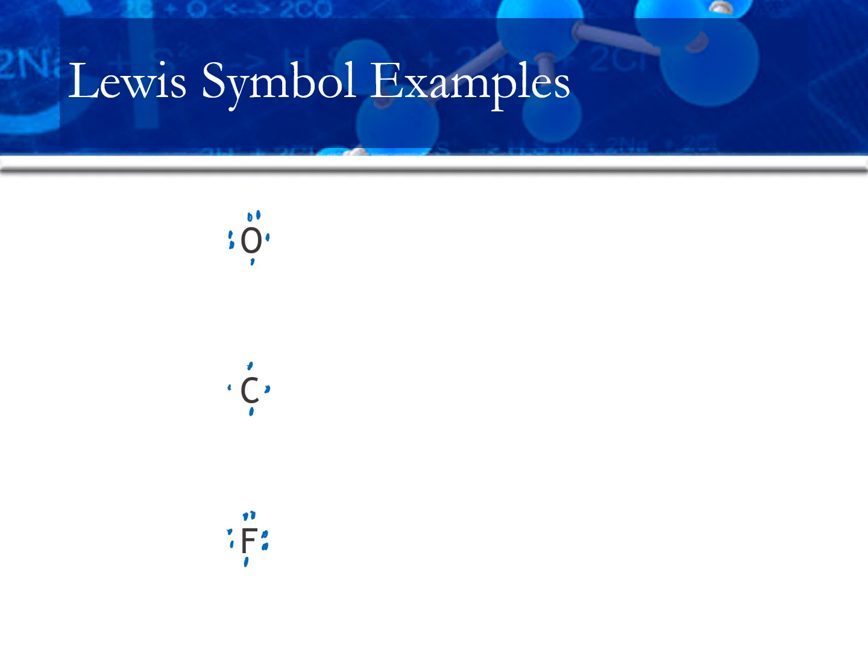Now, one of the nice things about Lewis symbols is that we can use them to predict how many bonds an element will tend to form. So oxygen, for example, has 2 unpaired dots. We can use that to predict that it will form 2 bonds, typically, like it does in water.